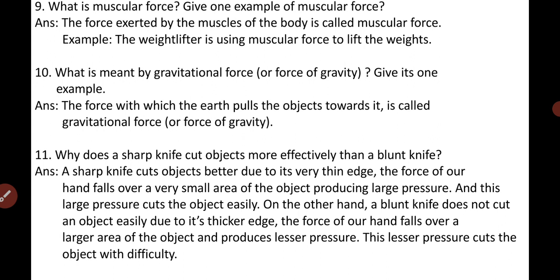On the other hand, a blunt knife has a thicker edge, right? So a blunt knife does not cut an object easily because of its thicker edge. The force of our hand falls over a larger area of the object and produces lesser pressure. So this lesser pressure cuts the object with difficulty. That is why a sharp knife cuts objects more effectively than a blunt knife.